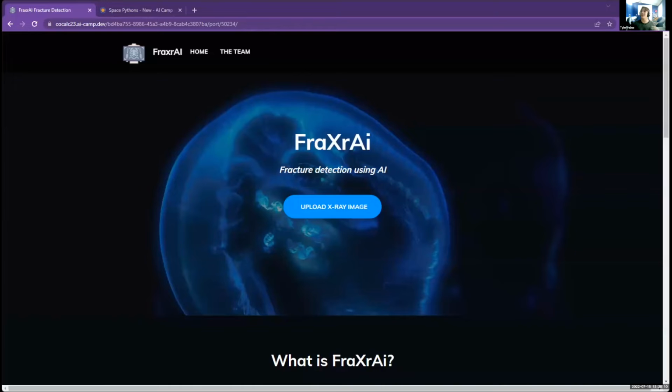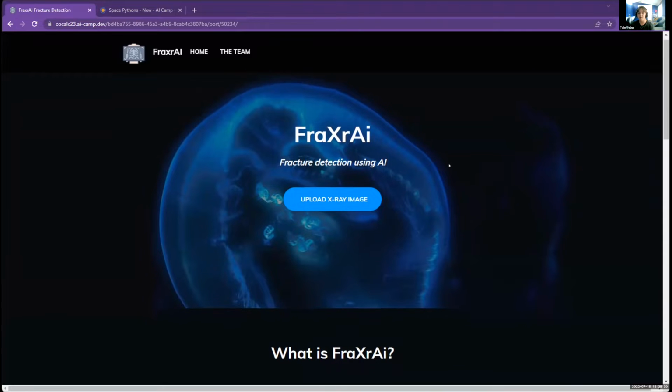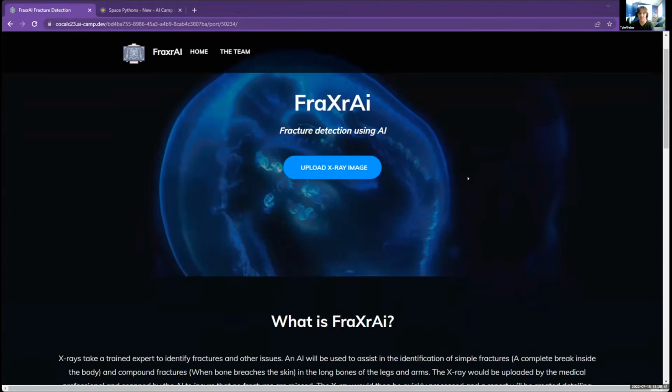Good afternoon, and I'm here with the Space Pythons to introduce and demo our project called FraxRay. It is an AI that can detect fractures in X-ray images. We created this project because I took a medical class in my high school, and I think it's really cool. I know that radiologists, who look at X-rays, mainly get sued because they miss a fracture. So we created this project to detect fractures and create reports for radiologists.